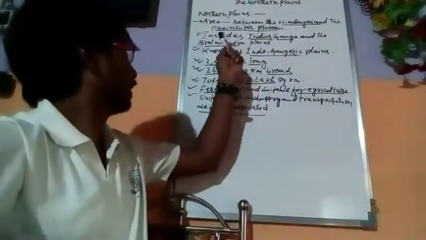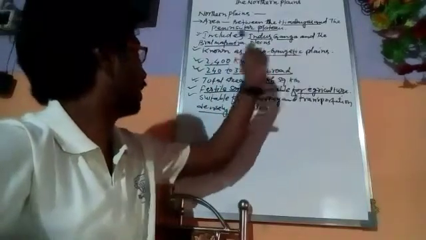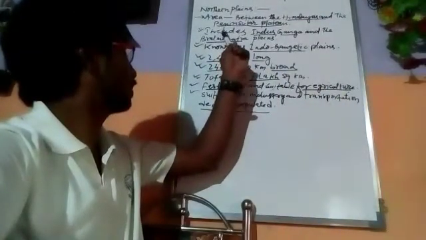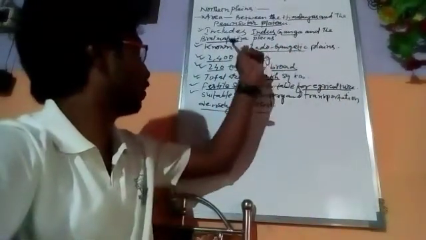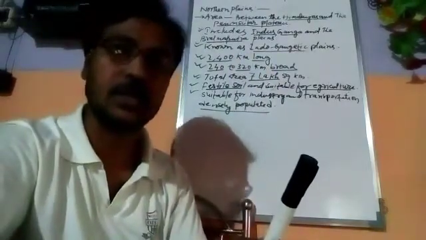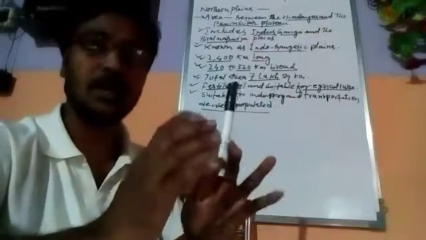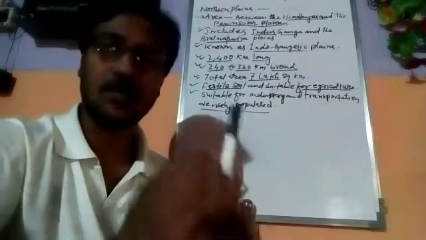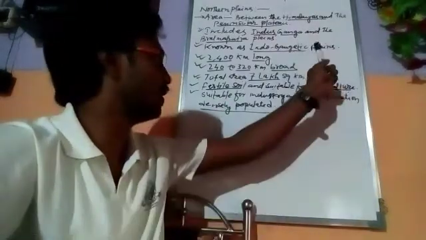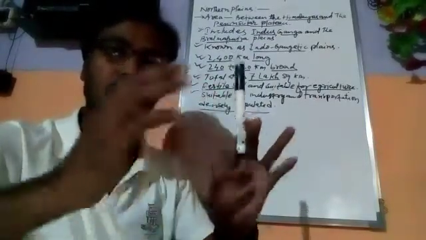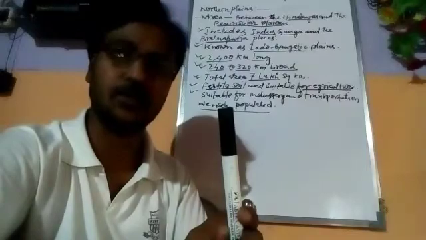Now it includes the Indus, Ganga and Brahmaputra plains. This northern plain includes the Indus, Ganga and the Brahmaputra plain. We are going to see this in detail. So this northern plain includes the Indus plain, the plain created by the Indus river, then the Ganga plains, the plain which is created by the Ganga river, and the Brahmaputra plains created by the Brahmaputra river. So altogether it is known as the northern plain.